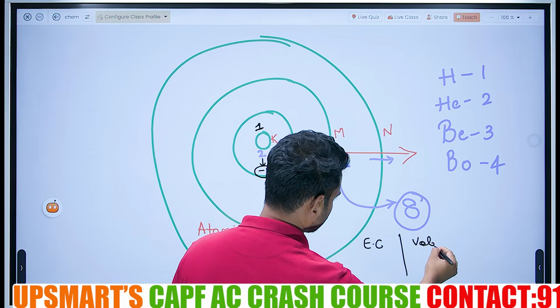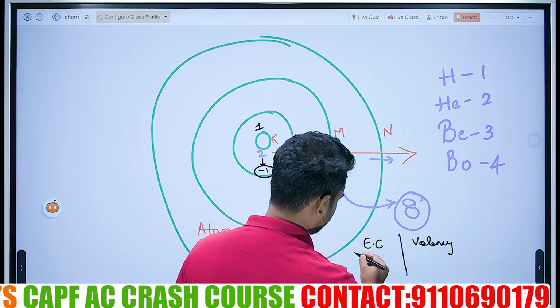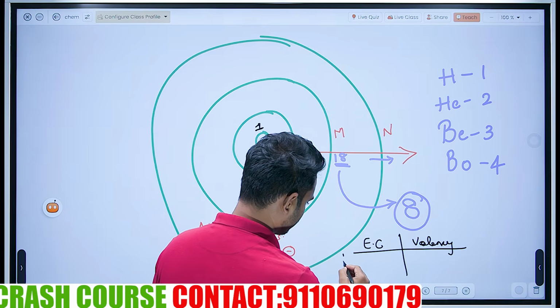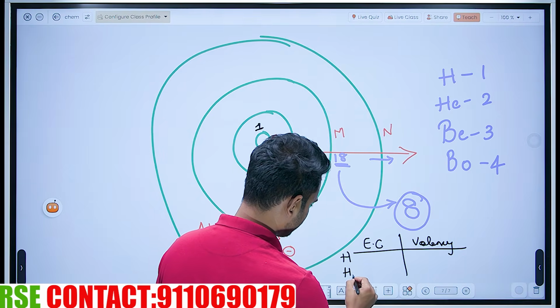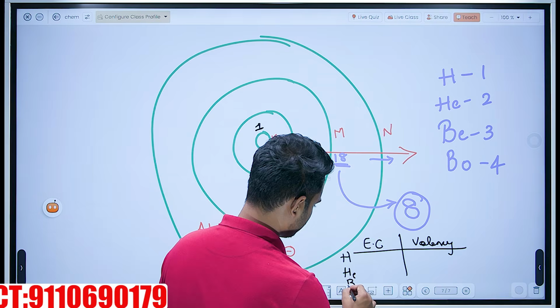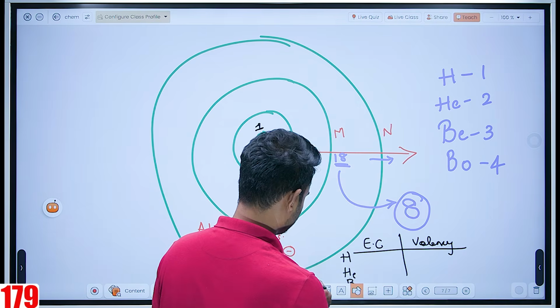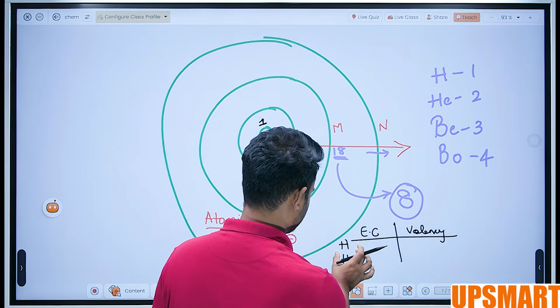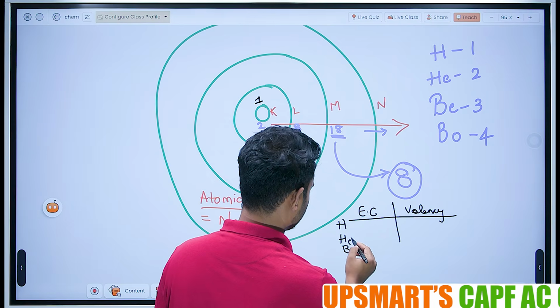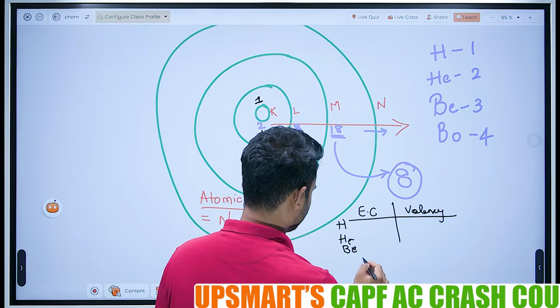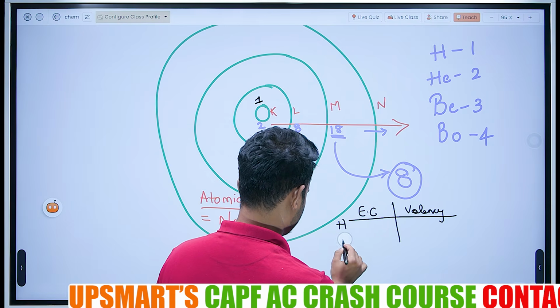These are two concepts. Electronic configuration of hydrogen, helium, beryllium.